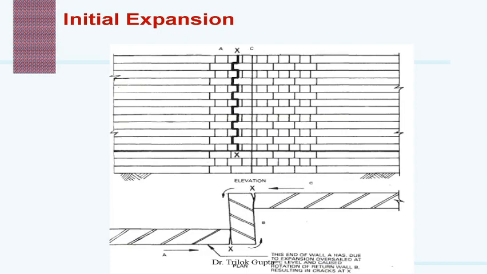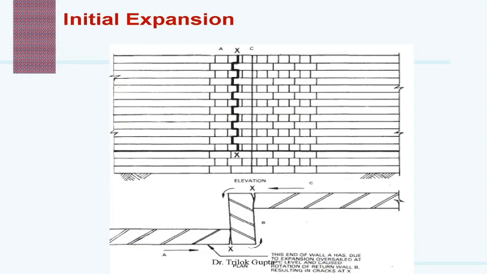expansion. The bulk of this expansion is irreversible, and for practical purposes it is considered that this initial expansion ceases after the first 3 months. Using such bricks in brickwork before the cessation of this initial expansion will cause irreversible expansion and may lead to cracking in the masonry. So this is a small example of this initial expansion.